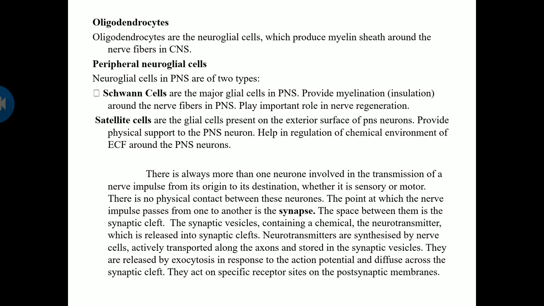The synaptic vesicles containing a chemical neurotransmitter release it into the synaptic cleft. Neurotransmitters are synthesized by the nerve cells, transported across the axons, and stored in the synaptic vesicles. They are released by the process called exocytosis in response to the action potential and diffuse across the synaptic cleft. They act on the specific receptors on the postsynaptic membrane. So this is called the synapse.